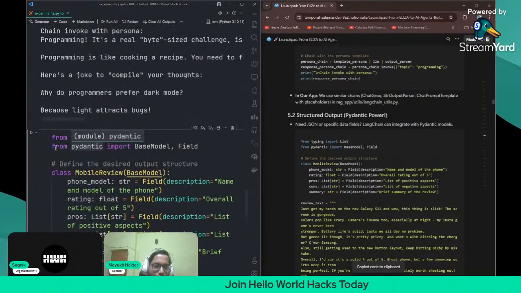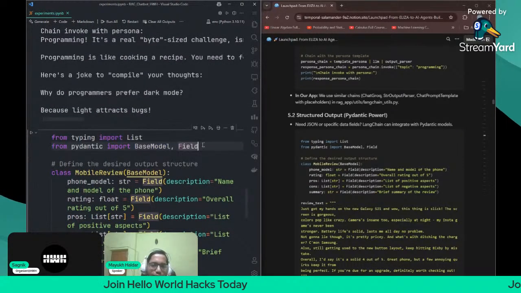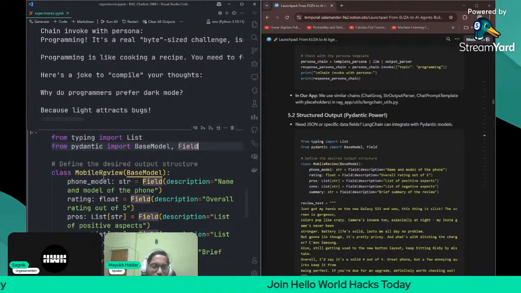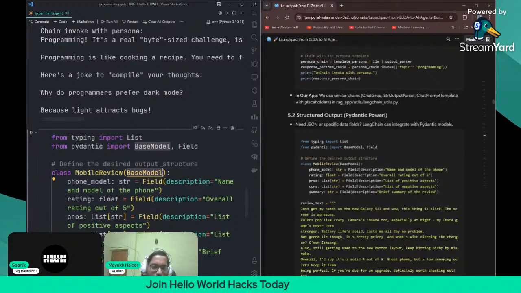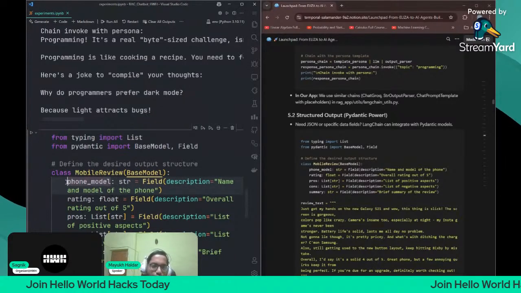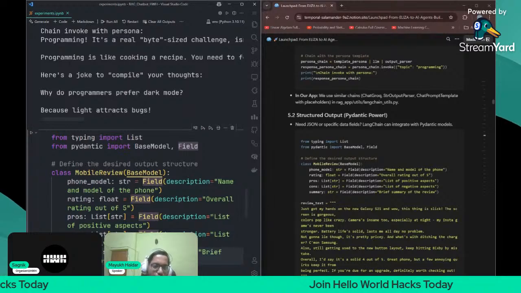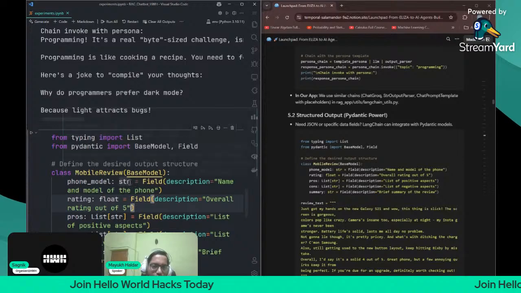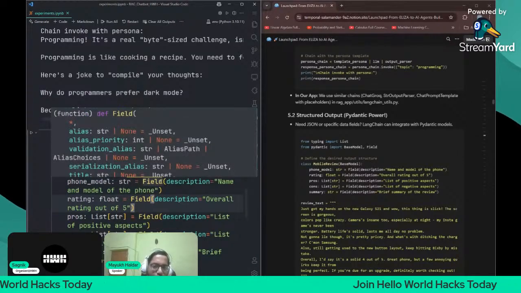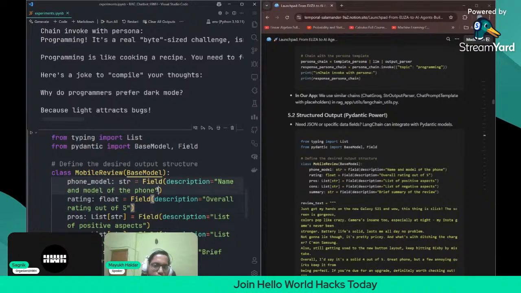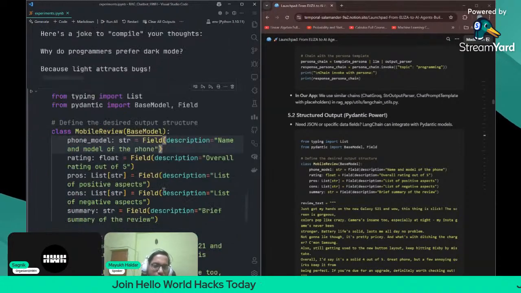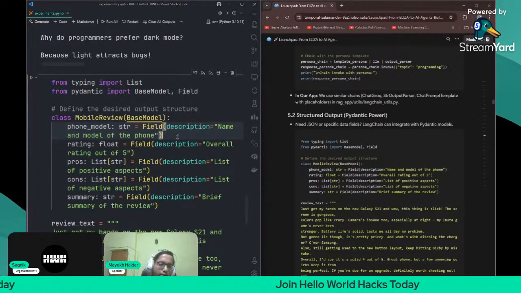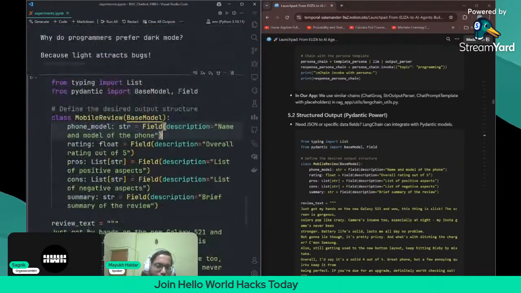What we are doing is importing the BaseModel class and Field. Then we are defining this class, MobileReview, which will inherit the BaseModel class, and it will have the following extra attributes. What are the attributes? Phone model. What type will it be? String. And what will it contain? The Field. The description of the field will be the name and model of the phone. This description will go to the LLM, and the LLM will then give the name and model of the phone. It will parse the name and model from the review text, and then it will give the final answer. Now let me show you the magic of this.